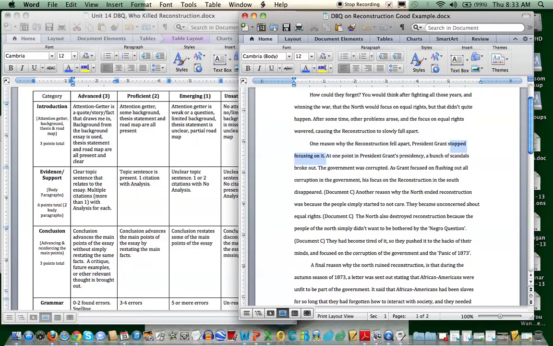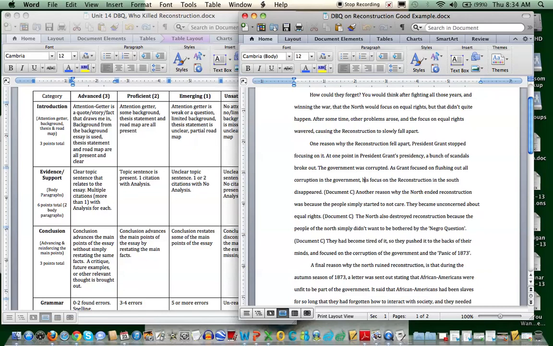At one point in President Grant's presidency, a bunch of scandals broke out. The government was corrupted. As Grant focused on flushing out all the corruption in the government, his focus on the Reconstruction in the South disappeared. Alright, so they're citing document C. So I know there's already at least one citation present. And they're talking about a bunch of scandals broke out, so there's even a little bit of analysis in there as well.